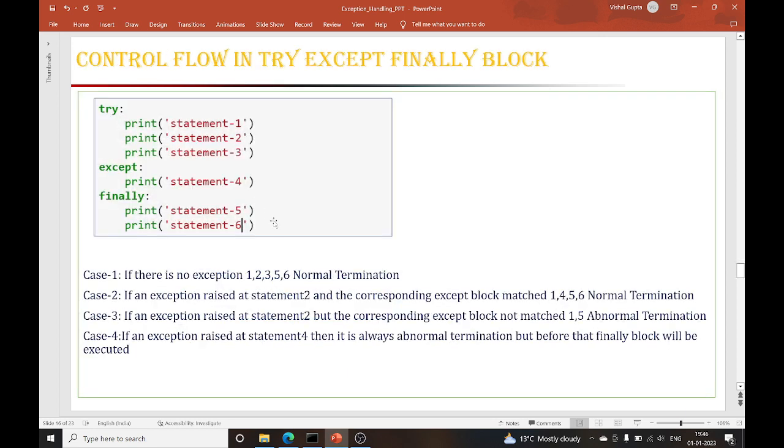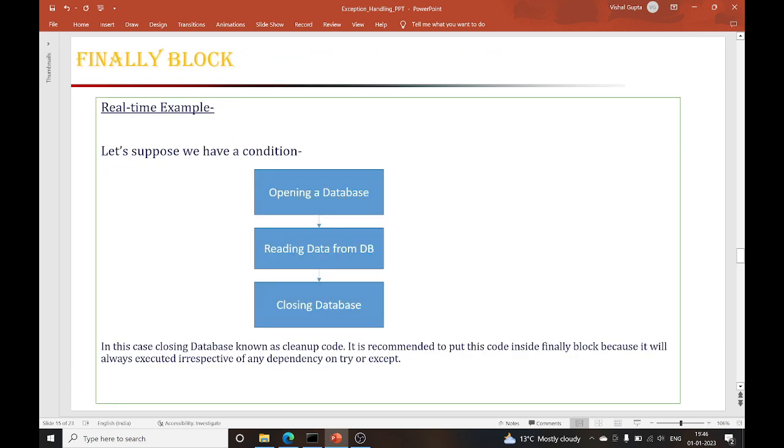But if something goes wrong, let's suppose while opening the database an exception happens, so maybe you will try it again. Every time I'm going to open my database, if my code opens the database 30 or 40 times, that will create a problem on my server.